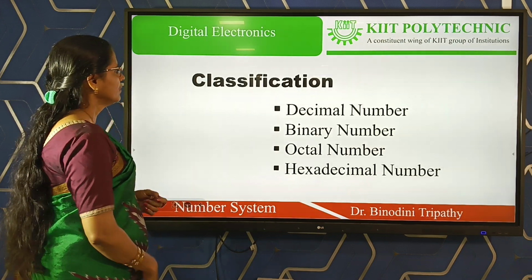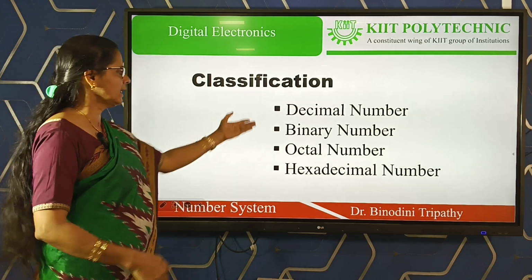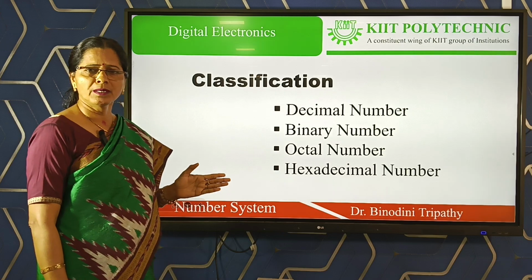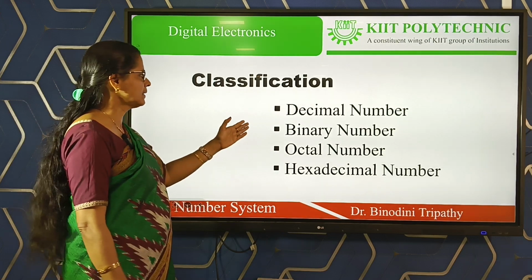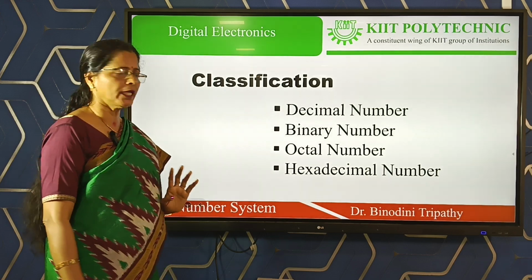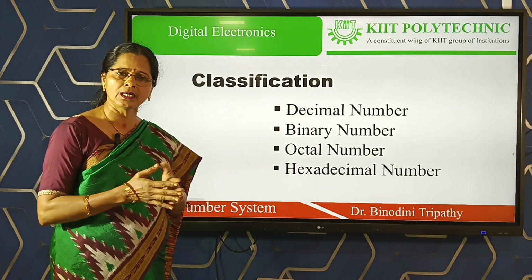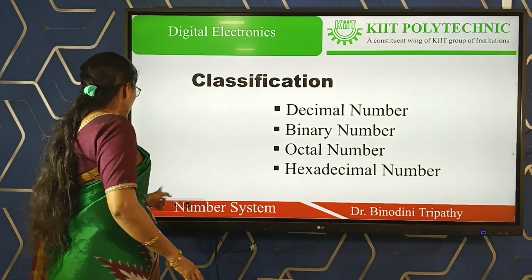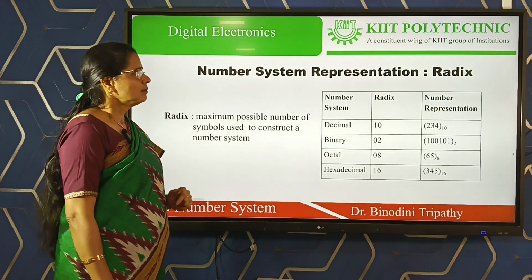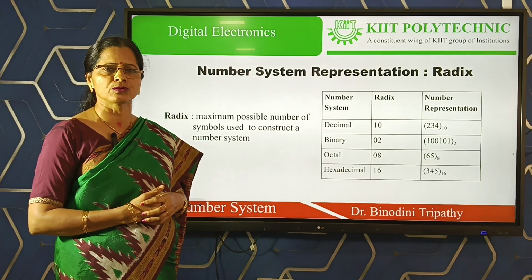Then next we see what are the different types of number system. Basically, as per our diploma syllabus or any BTech syllabus, or the commonly used basic classification, there are 4 types of number system named decimal number system, binary number system, octal number system and hexadecimal number system. So how do we represent a number system? That may be any one out of these 4.